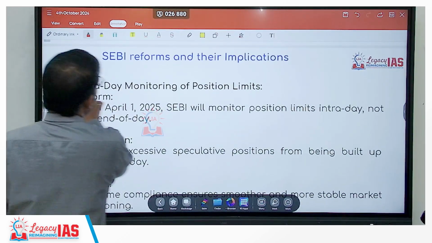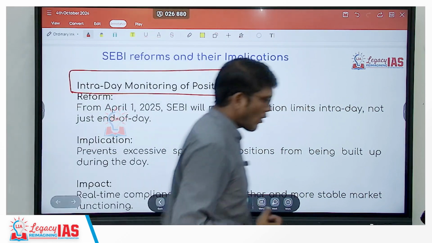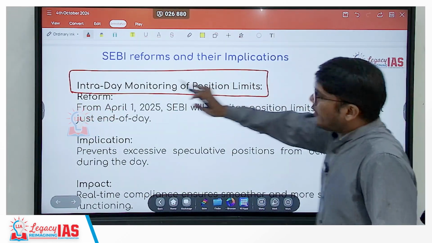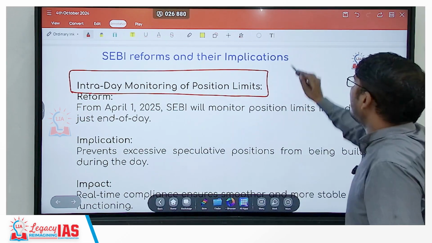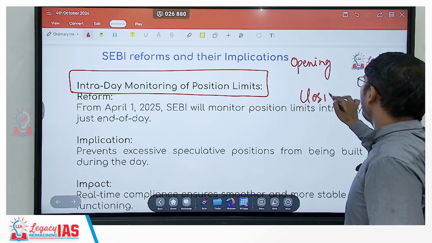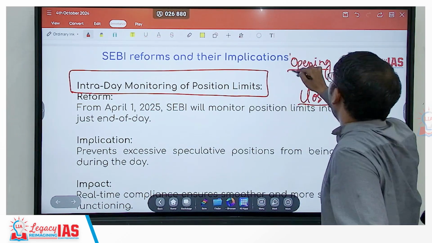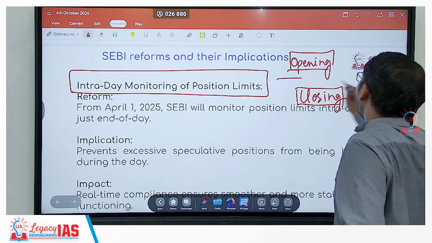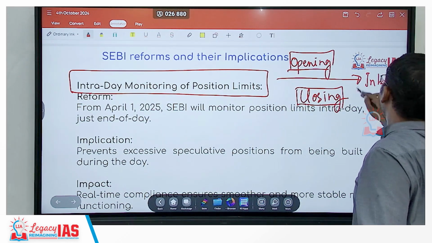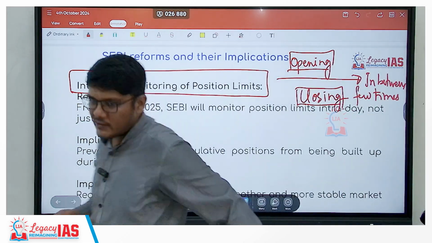Further, intraday monitoring of position limits. So presently what happens is, intraday monitoring is still there, but the monitoring happens at the opening and at the closing, right? But now the monitoring is not just going to happen at the opening and at the closing, but also a few times in between. Now why is this? Very simple.